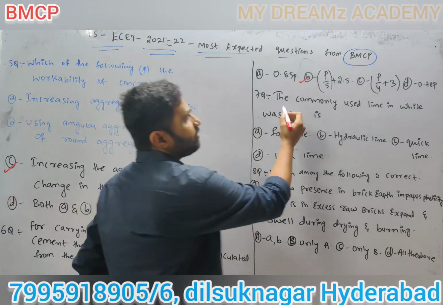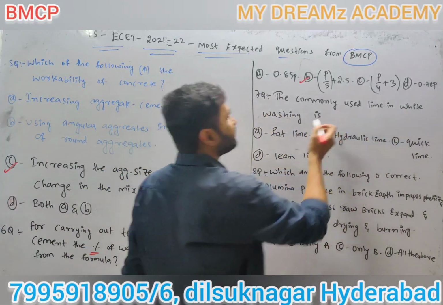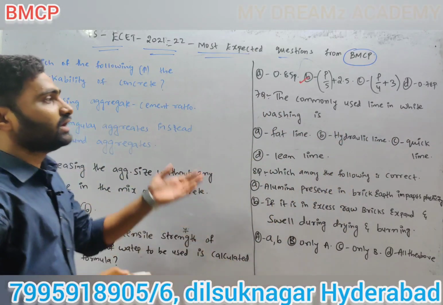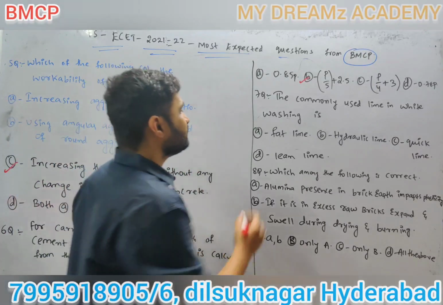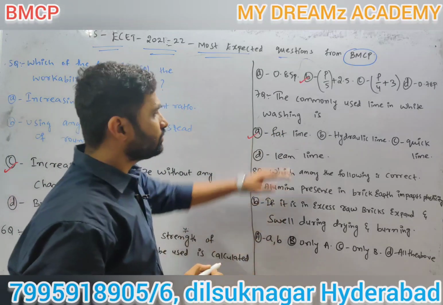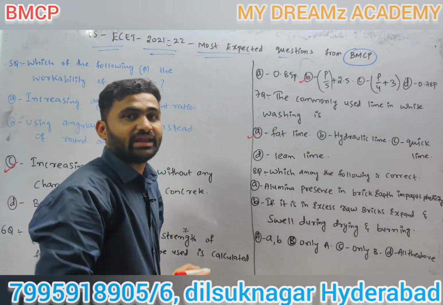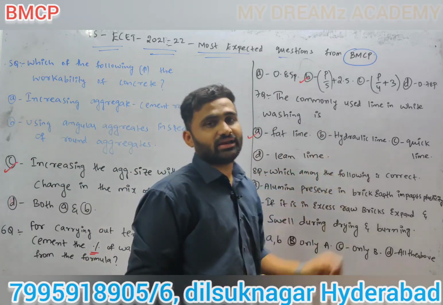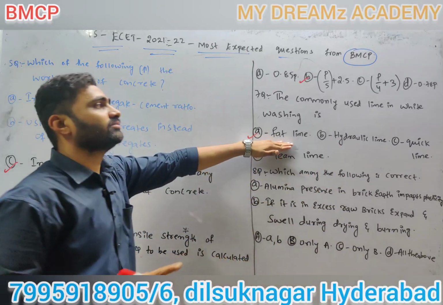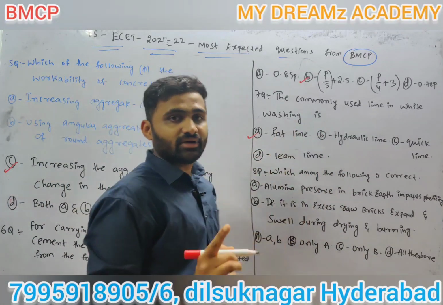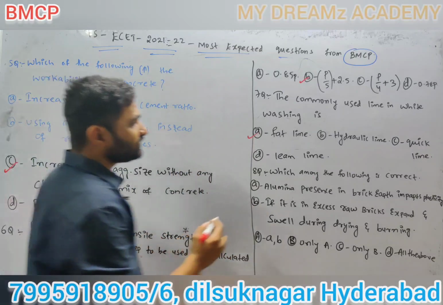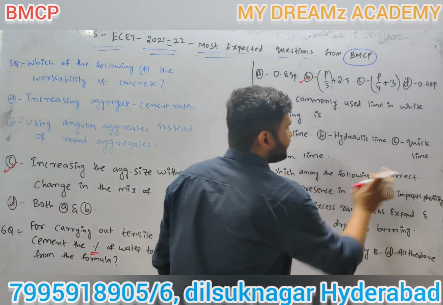Next, the commonly used lime in whitewashing. The commonly used lime in whitewashing is fat lime. So 90% of students will answer hydraulic lime. So the answer is fat lime. The commonly used lime in whitewashing is fat lime.